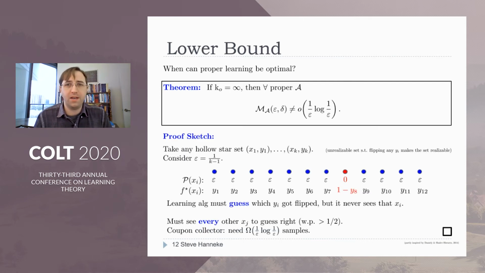Now, I think I need to skip the details to save time, but I'll just say the core of these lower bound proofs is all based on the coupon collector argument. You set up some collection of points such that you have to see all of them in order to succeed. And so that's why you get this sort of 1 over epsilon log 1 over epsilon happening.